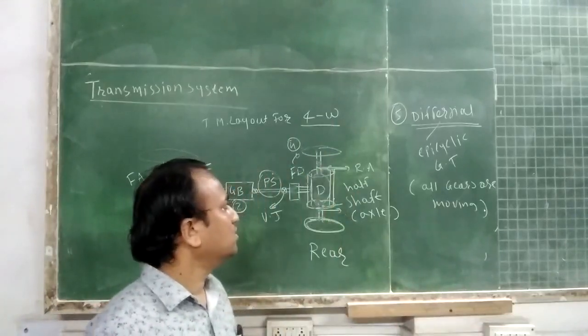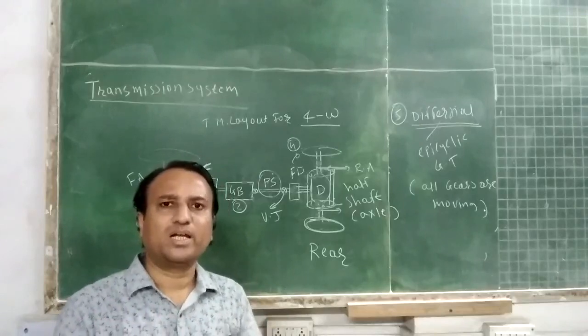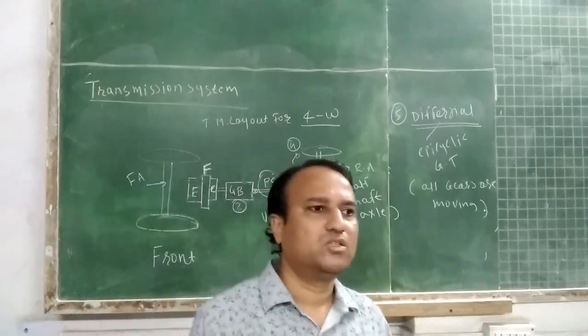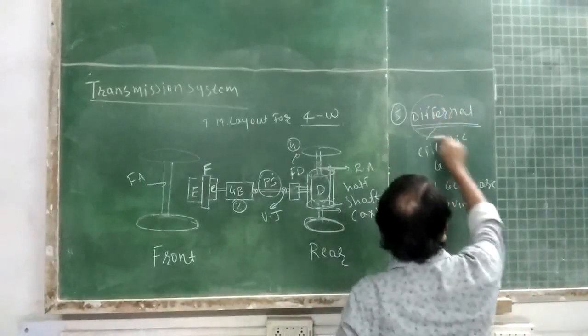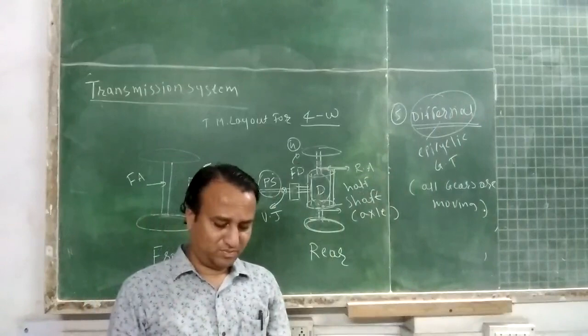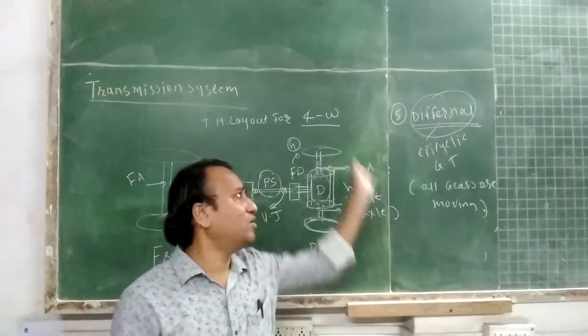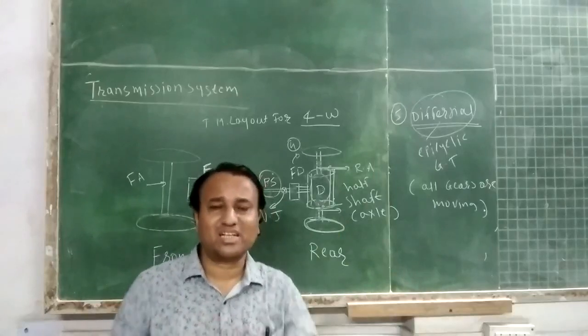Simple. So, student, differential. In a two-wheeler, there is no need of a differential. So what is the role of the differential? Diploma students might know about the vital role of the differential. Just think about it.